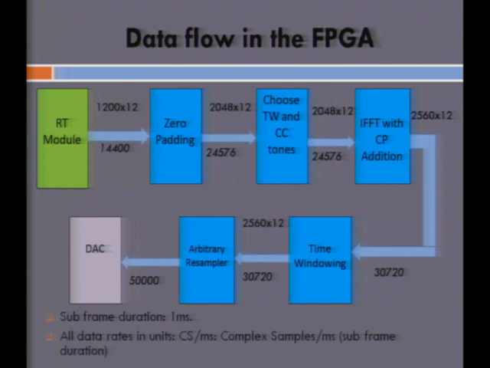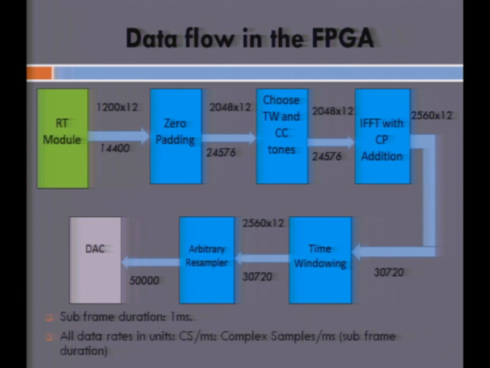So this is how the data flows in the FPGA. Each OFDM symbol, as I said, contains 1200 subcarriers as specified by the LTE standard, and we are generating 12 of these OFDM symbols in every subframe duration. So the RT module has to send out 1200 times 12 complex samples. The units for each of these rates are complex samples per millisecond. So the RT module has to make sure that data symbols at that rate are sent to the FPGA module.